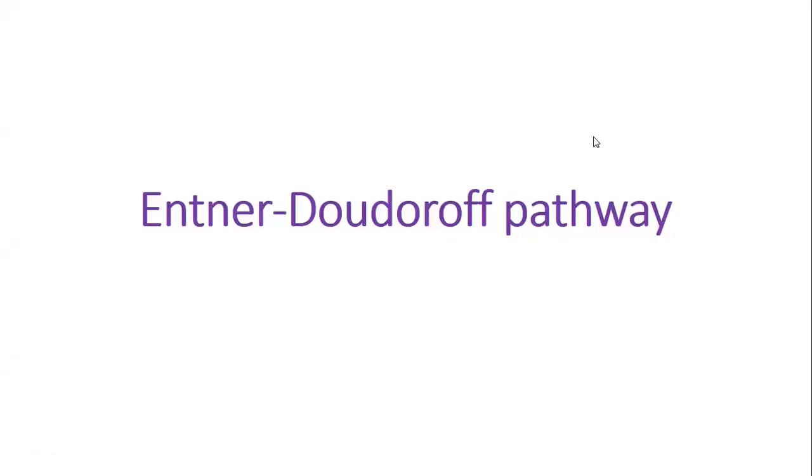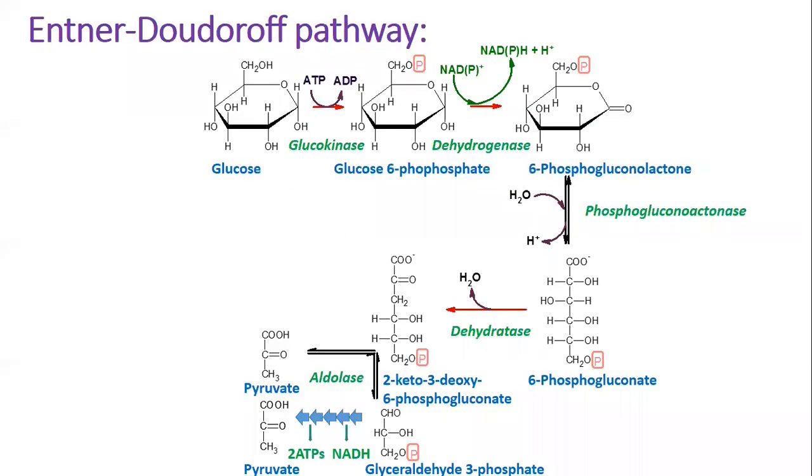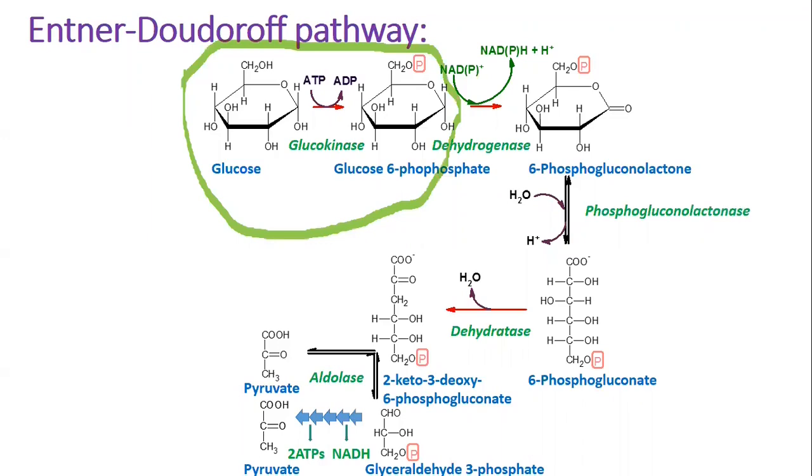The Entner-Doudoroff pathway of sugar catabolism is present in many archaea, bacteria, and eukaryotes. There are several variants of the pathway, but generally it looks as shown on the slide. If we start from glucose, the first reaction is identical to that of many other pathways that handle sugars and is glucose phosphorylation by glucokinase to form glucose 6-phosphate.